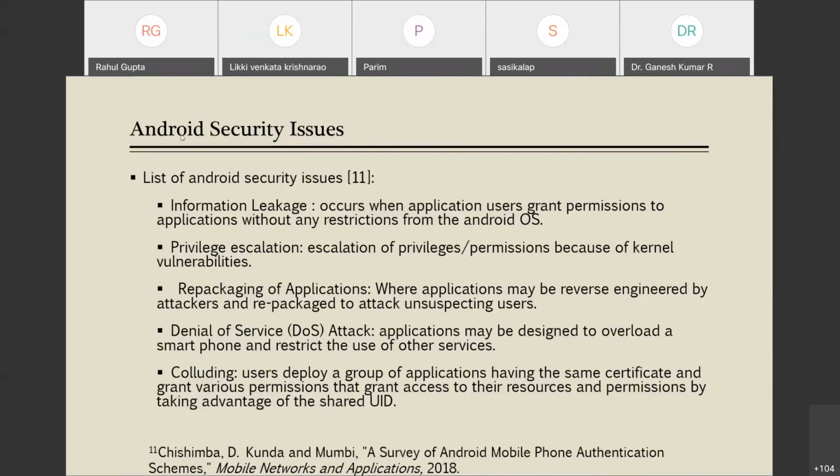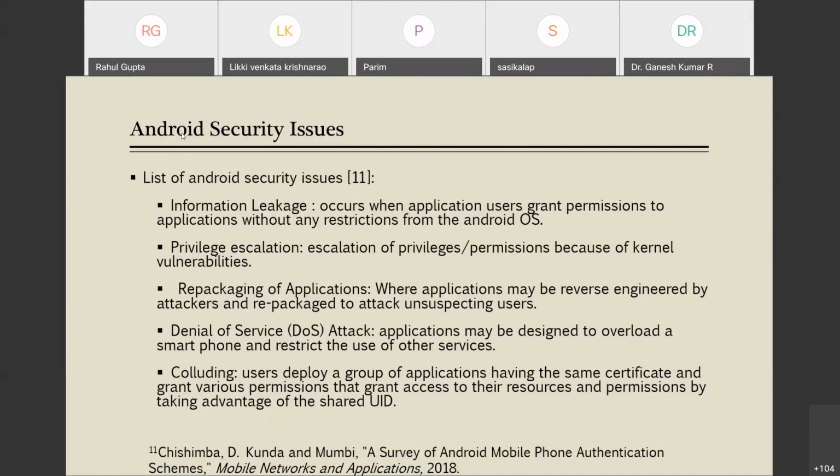Now next is colluding attack. That is a very useful, very important, interesting kind of attack that we are also going to study later in this presentation. But for now I'm introducing you, giving a basic overview. So what is a colluding attack? It is an attack in which a user deploys a group of applications having the same certificate and they grant various permissions that grant access to their resources and permissions by taking advantage of the shared UID.